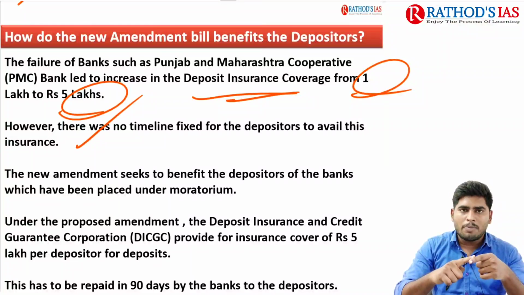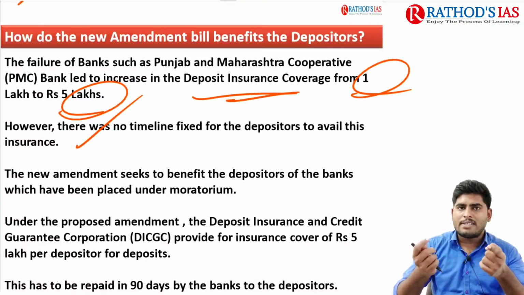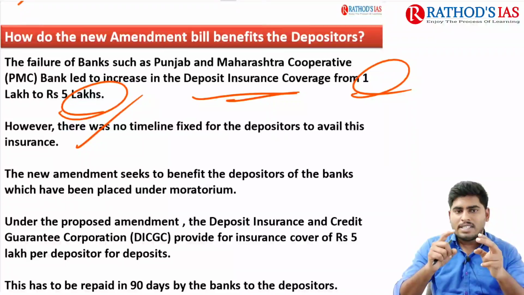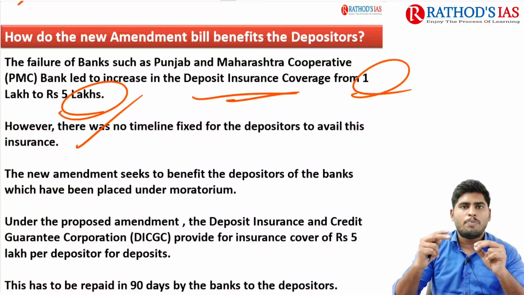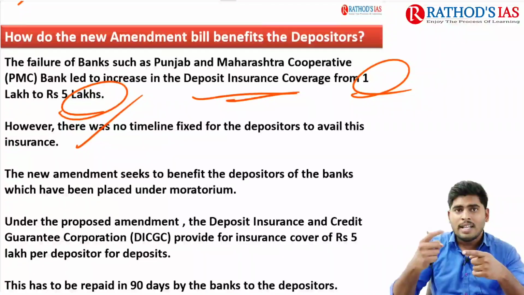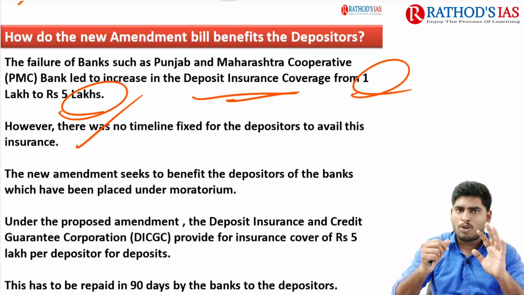But it was not applicable to all other bank account holders when their bank gets insolvent. Okay, this is a special case actually. But this new amendment bill proposes the standard or fixed amount that should be insured, that is 5 lakh rupees, to any bank which comes under the moratorium, so that all the bank account holders, when their bank gets insolvent, will get the fixed amount of 5 lakh rupees. They'll get the insurance on their account, meaning deposits, for the 5 lakh rupees.